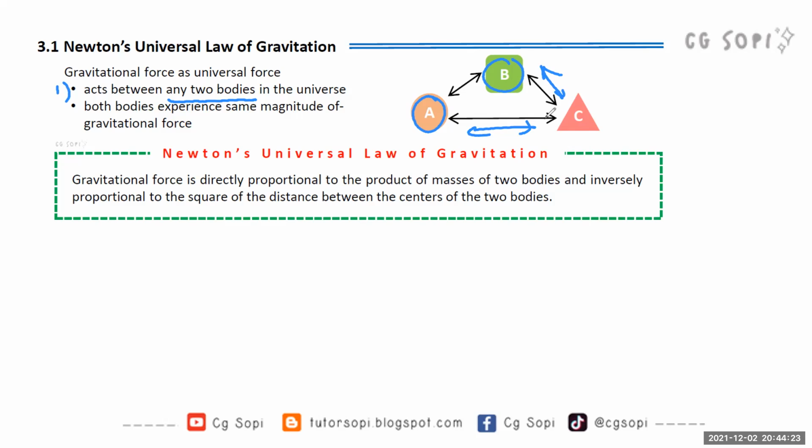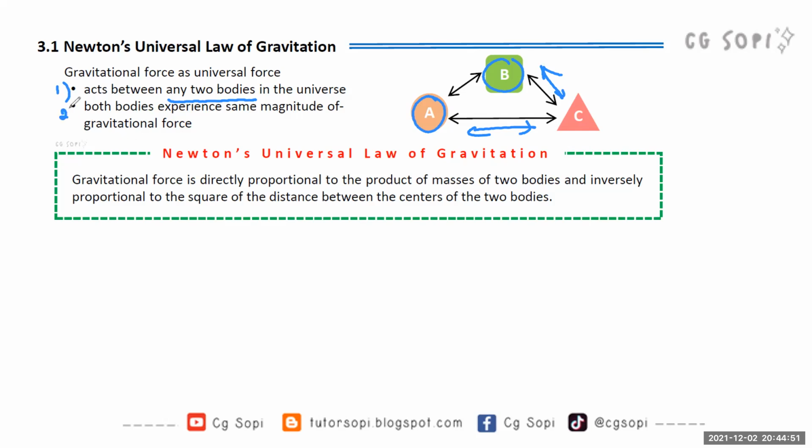For example, you are sitting on a chair right now. Between you and the chair, there is a gravitational force. Between you and your phone, there is also a gravitational force. But why is the phone not attracted to you, or you to the phone? It is because the force is very small. But the idea is there is force between two bodies.